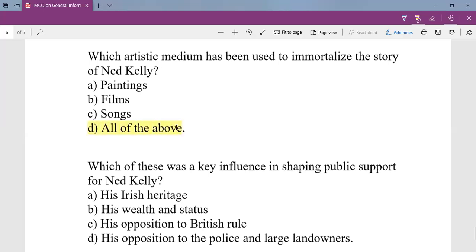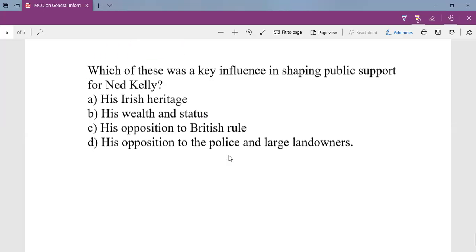So the answer is all of the above. Why did people support Ned Kelly? Because he opposed police and large landowners, and these were apparatus of oppression for people in Australia. So people supported Ned Kelly.